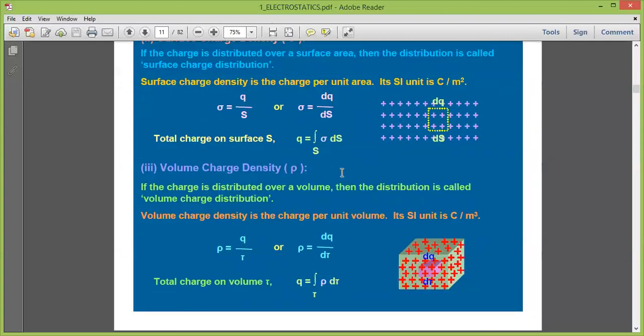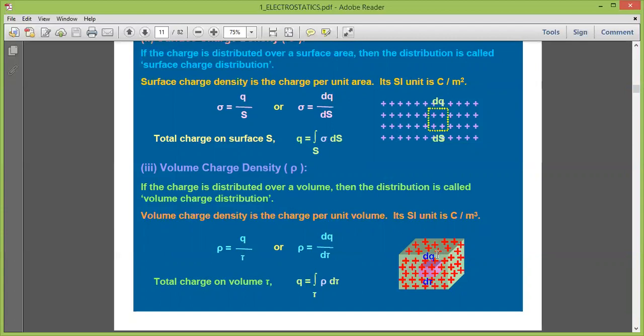Now, volume charge density. What is volume charge density? Previously, we discussed one-dimensional and two-dimensional distributions of charge. But if the charge is distributed in a volume, for example uniformly inside a cube, then the distribution is called volume charge distribution. Volume charge density is the charge per unit volume.